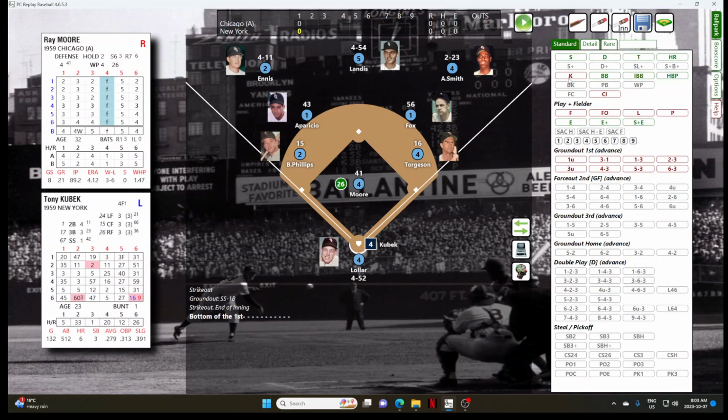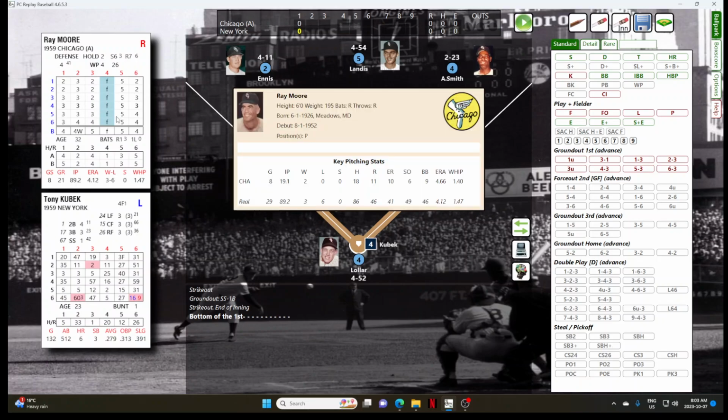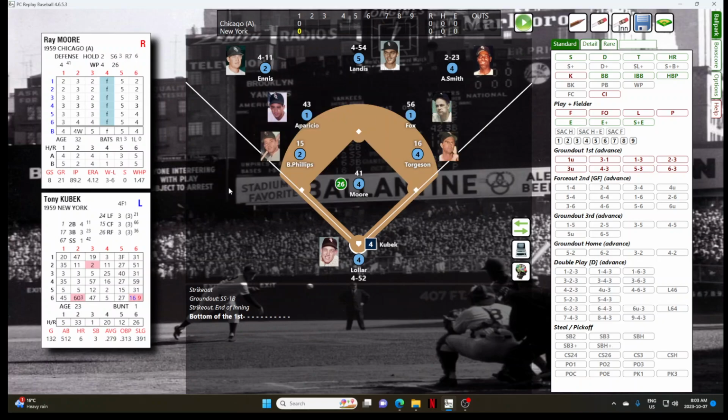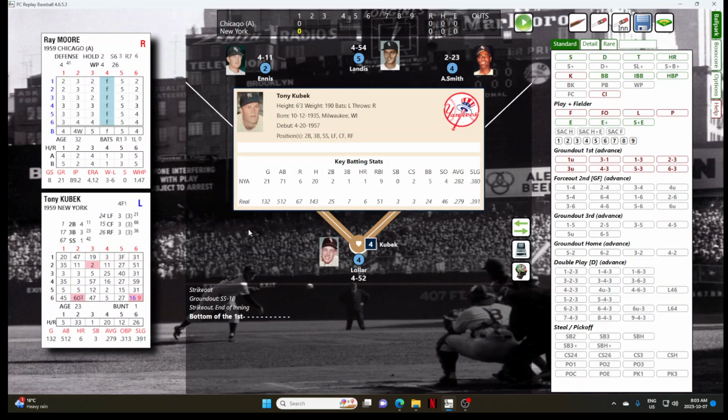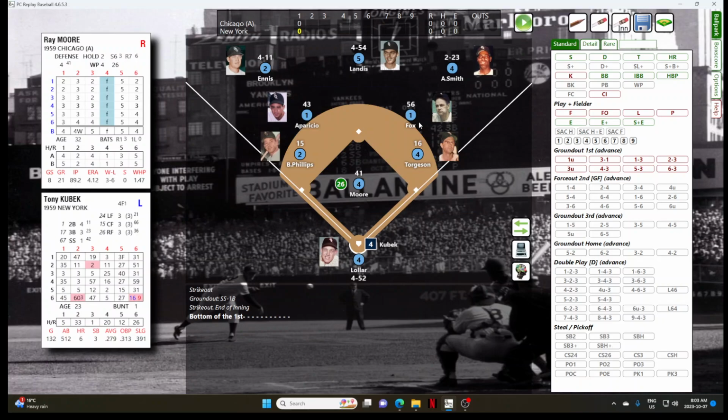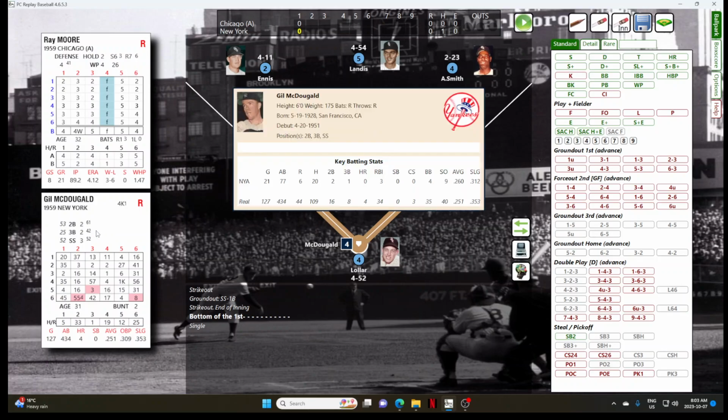To the bottom of the 1st, Ray Moore is up. This is his 8th game. He has a 2-0 record and a 4.66 ERA. He'll face Tony Kubek, on the season batting .282 with 1 home run and 9 RBIs. And Kubek will hit the ball past Nellie Fox for a leadoff single. Kubek is not much of a base stealer. He didn't get the lead. Second baseman Gil McDougald is the next hitter.